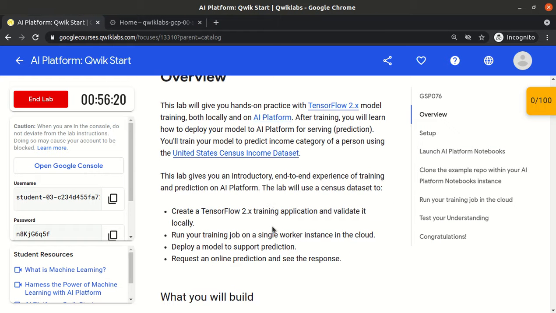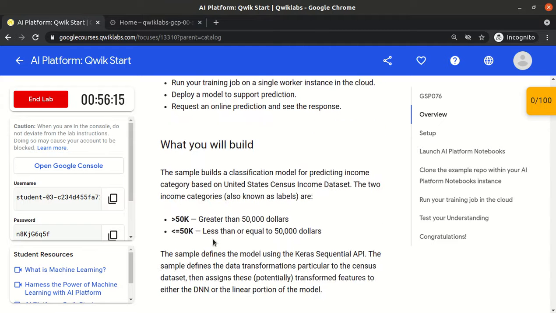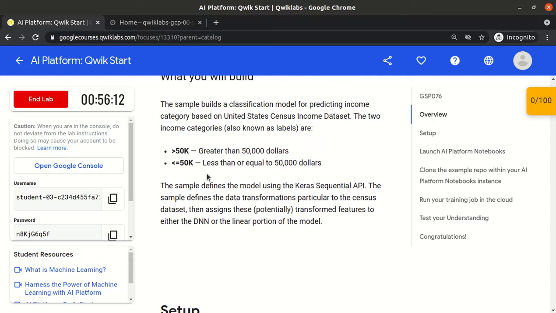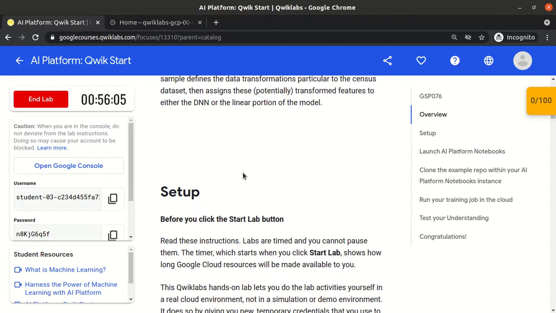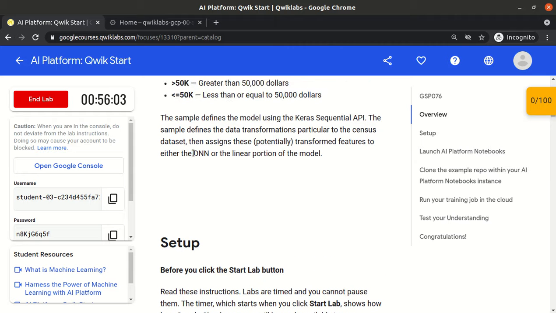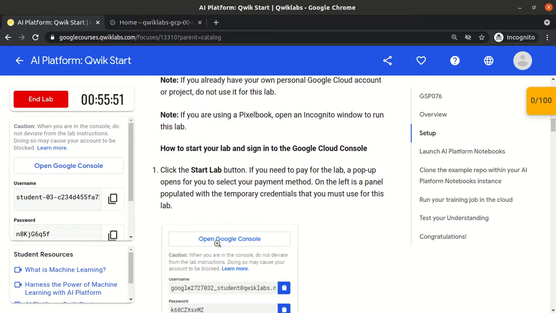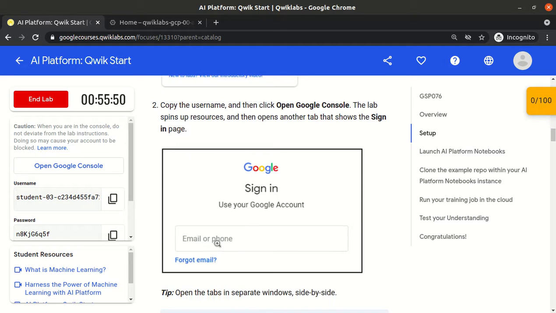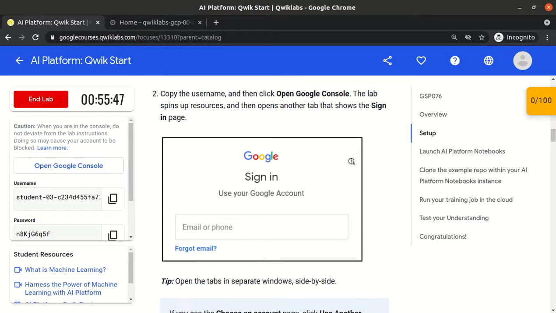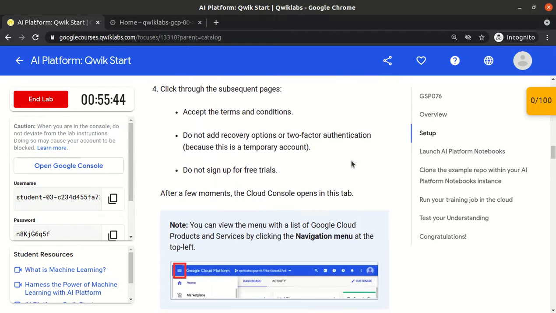So we need to use this data set. In this lab they told us that we need to use the TensorFlow 2.x model, to predict whether the person has a salary greater than 50,000 or less. We will use a deep neural network with the Keras sequential API. So that's the overview of what we are actually doing. Then the setup means how we will open the console.